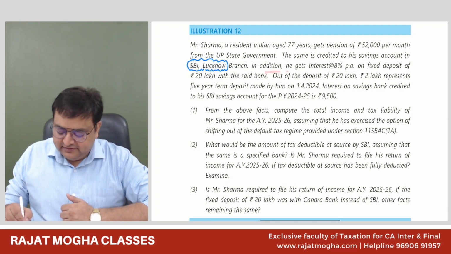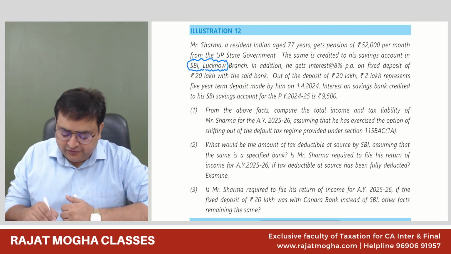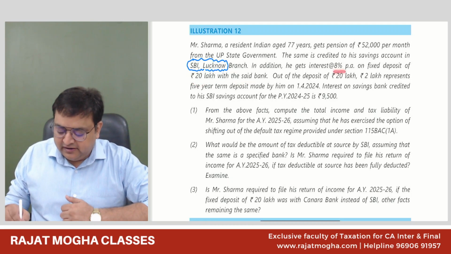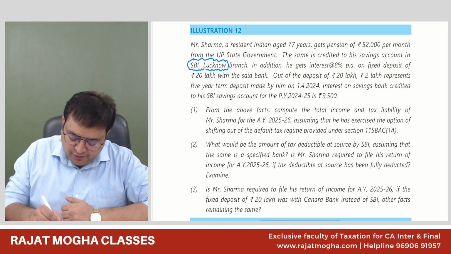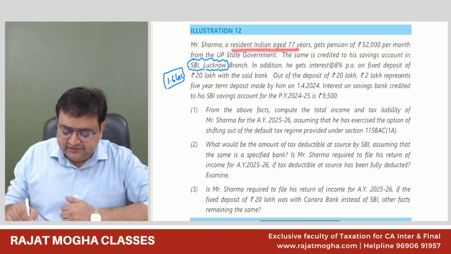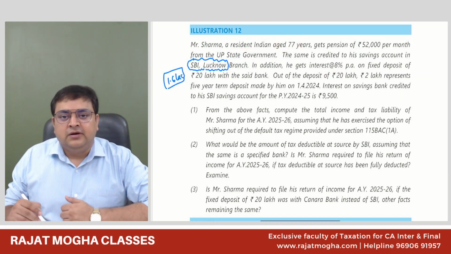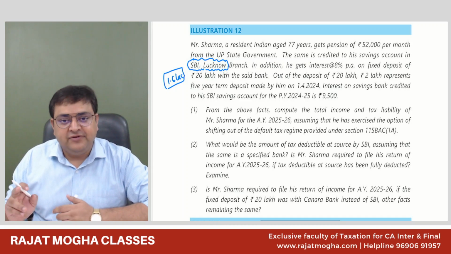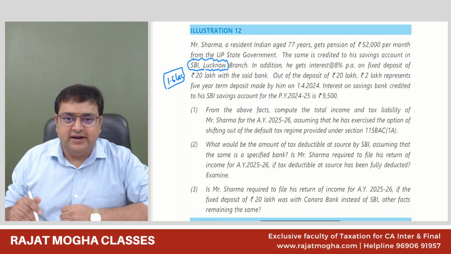In addition, he gets interest at a rate of 8% per annum on the fixed deposit of 20 lakh with the said bank. So he has a fixed deposit of 20 lakh and the interest is 8% on that. So 20 lakh into 8% is 1.6 lakh, his interest income on fixed deposit. Guys, he is a resident senior citizen. Fixed deposit, he's getting interest. And if he's following default regime, then it's okay. But if he's following optional regime, then 80TTA or 80TTB, 80TTB he will get. Correct?